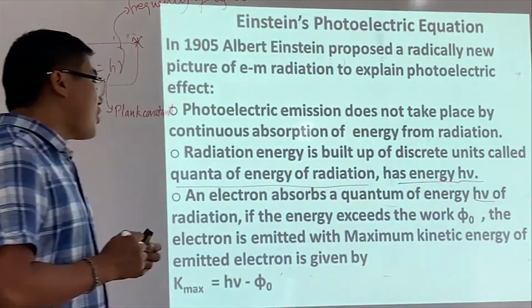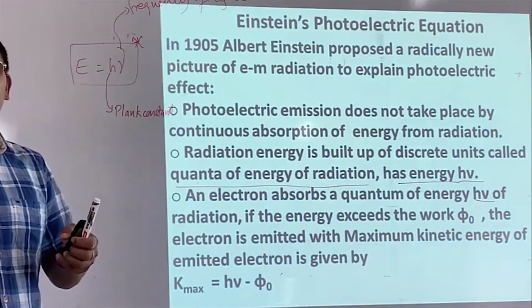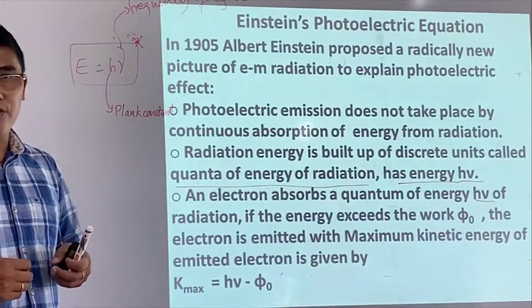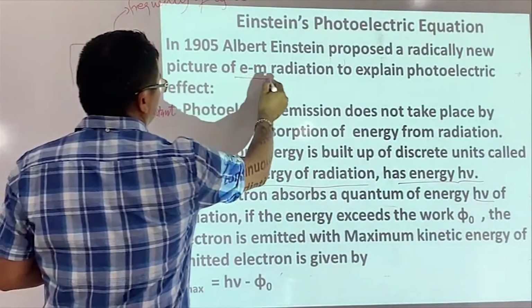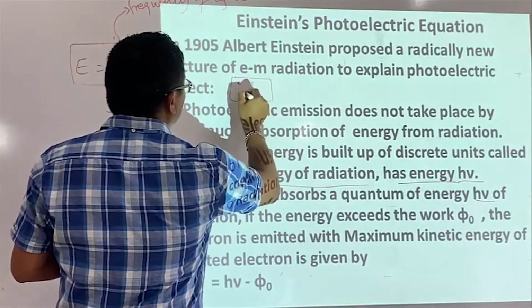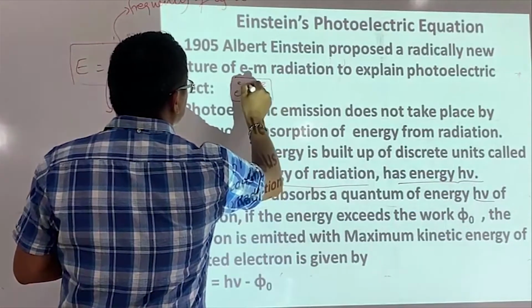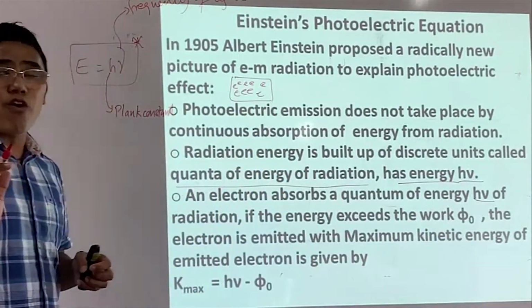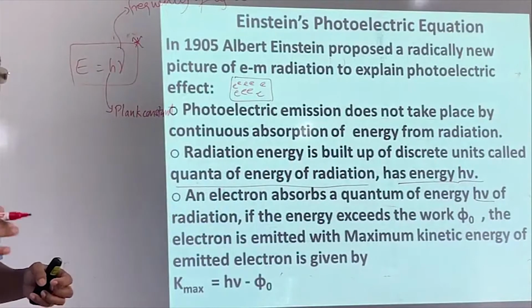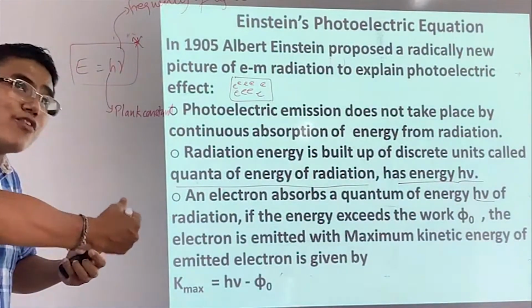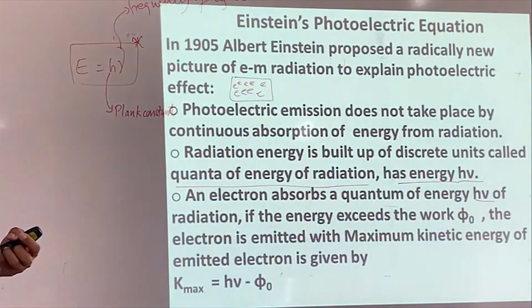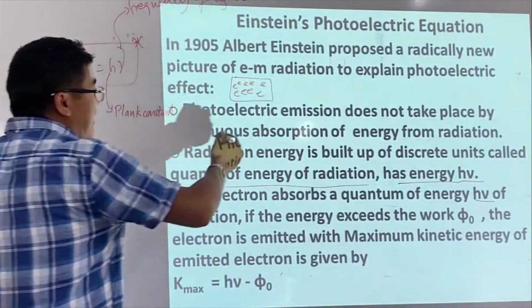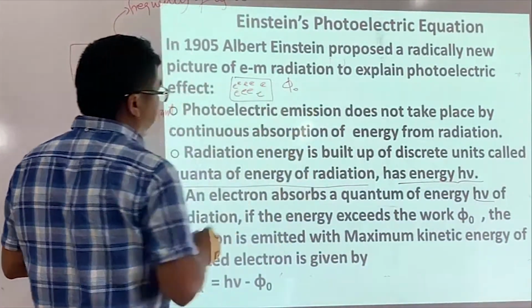Alright, now look here. We know that electrons are bound to a nucleus. If I have a metal surface like this, electrons are bound to the metal surface. And we talk about work function, right? The work function is the minimum amount of energy required to remove an electron from the metal surface. So let's say the work function is phi naught.